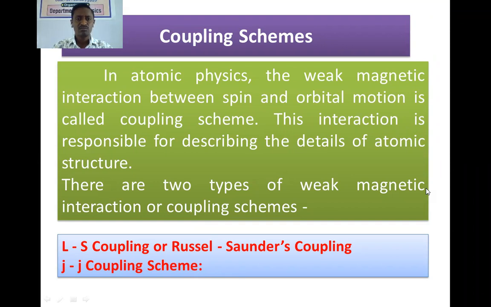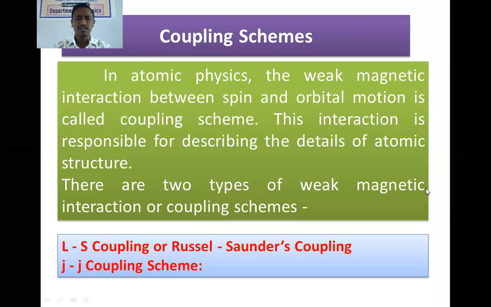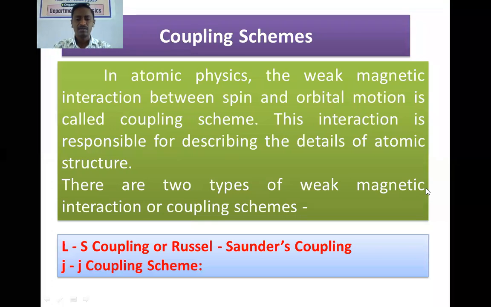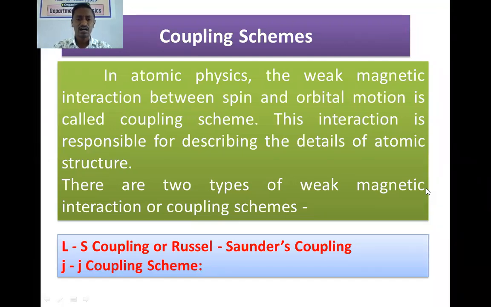We can get a clearer picture of the atom by studying the weak magnetic interactions that exist among the various electrons. Depending upon the nuclear charge of the atom, these interactions are mainly divided into two types: LS coupling or Russell-Saunders coupling, and the second one is jj coupling.